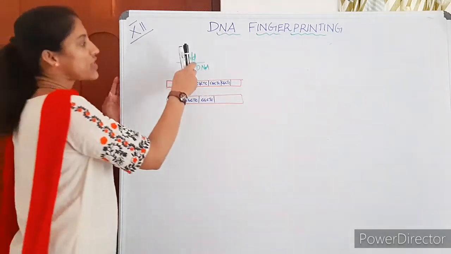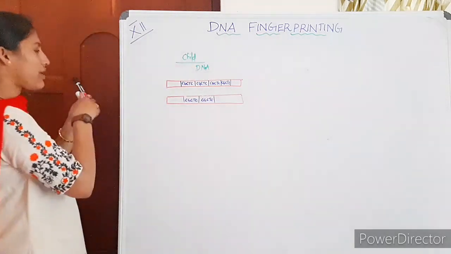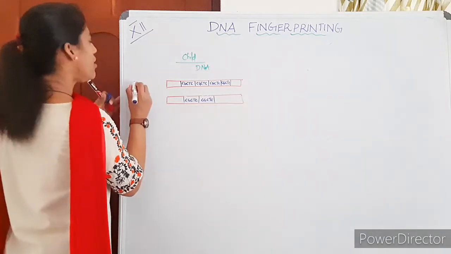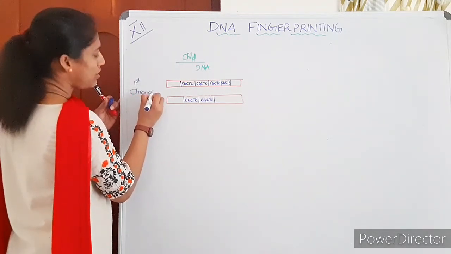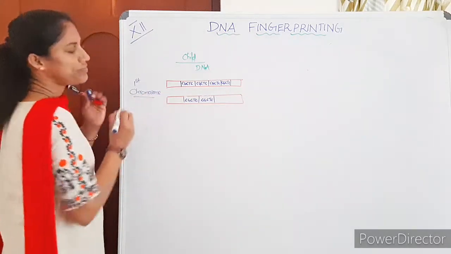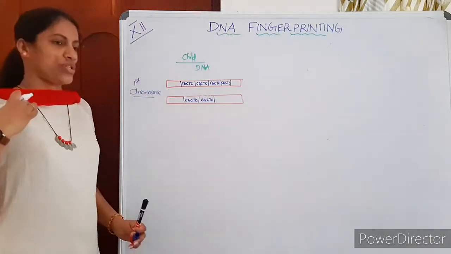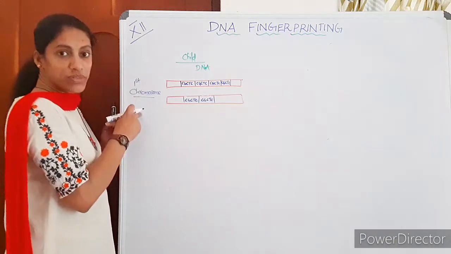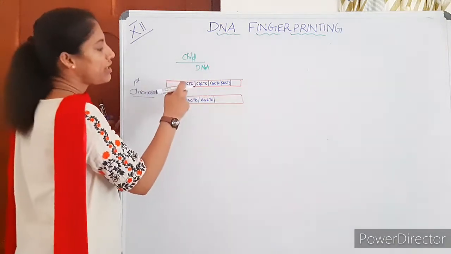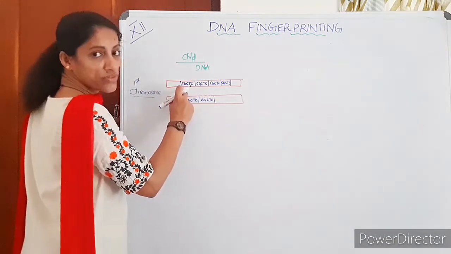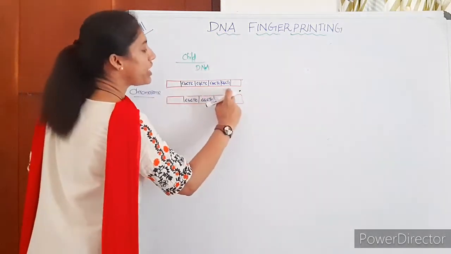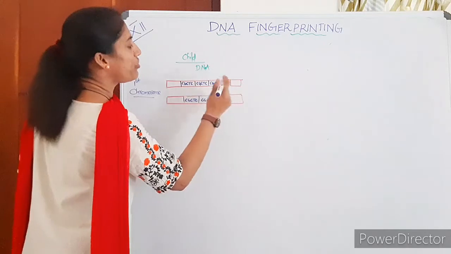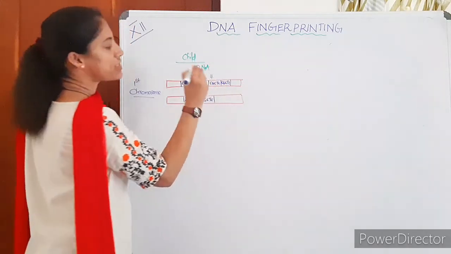So listen carefully. In a child's DNA, what I have just represented here is the first chromosome pair of the child, one portion. Out of the 2 chromosomes in one pair, in one chromosome he has 4 repeats of this VNTR, 1, 2, 3, 4.